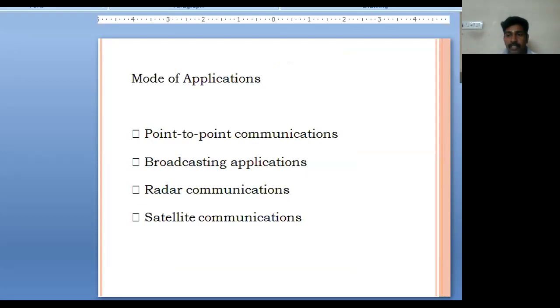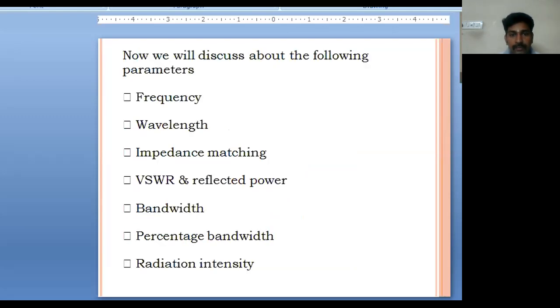Then what are the modes of applications? If you go for applications, for antenna, we can have point-to-point communication, broadcasting applications, radar communications, and satellite communications. Now we'll discuss the following parameters: what do you mean by frequency, wavelength, impedance matching, VSWR, that is voltage standing wave ratio, reflected power, bandwidth, percentage bandwidth, radiation intensity, directivity, antenna efficiency, and antenna aperture. Antenna also we'll discuss.